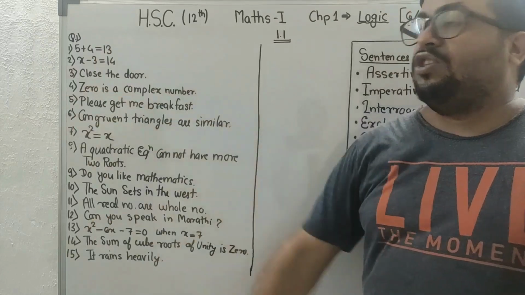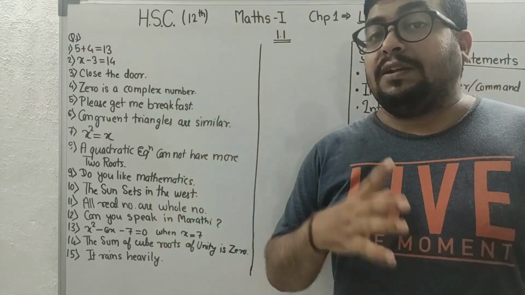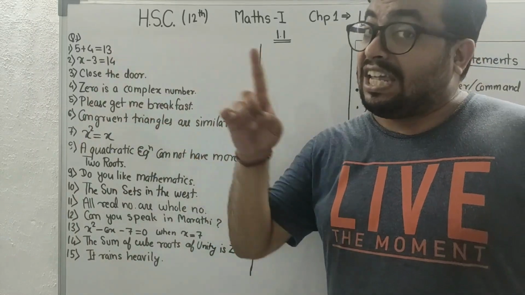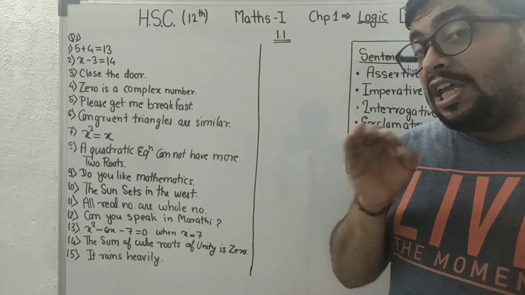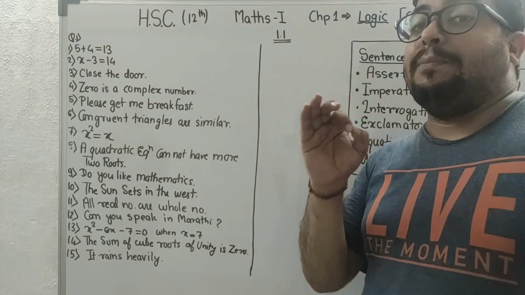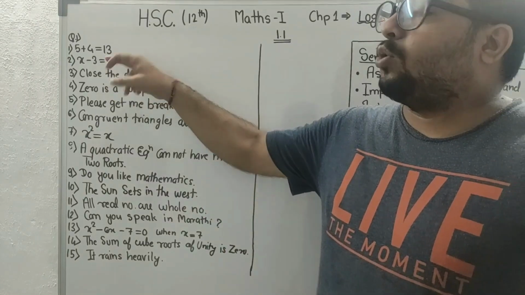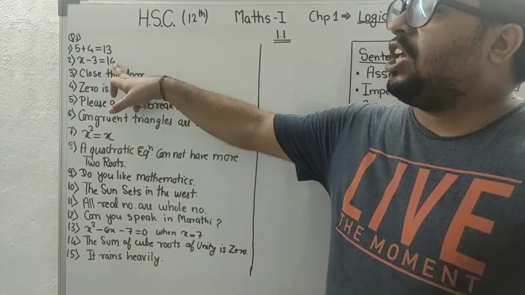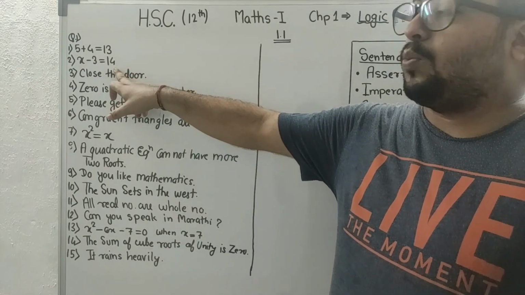5 plus 4 is equal to 13. Now this is a statement because this is not an equation. Please make it mandatory that in an equation there should be an alphabet. Like the second question, this is an equational condition, students. This is an equation.